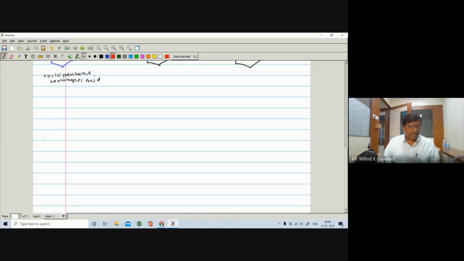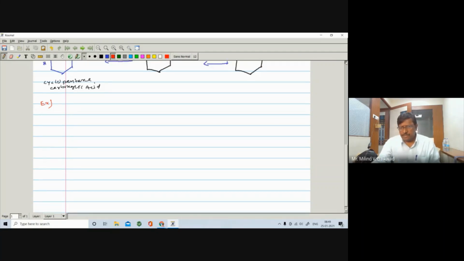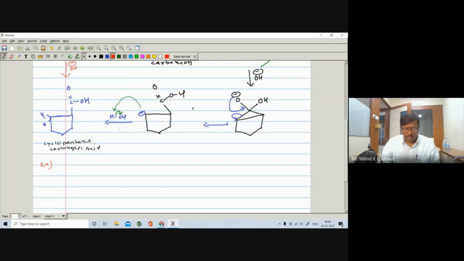So here we'll take some other examples. One is the statement and one generalization, or you can take one example. Let us see some other example. The starting compound is your, suppose if you carry out the reaction in the presence of water, look here, if you put water here, you are getting the corresponding carboxylic acid.